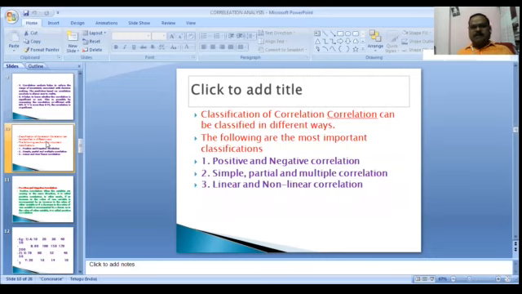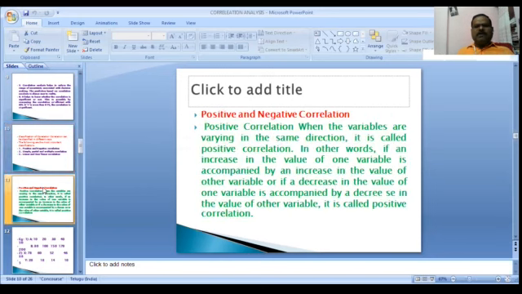Correlation is classified as positive correlation, negative correlation, simple correlation, partial correlation, multiple correlation, linear correlation, and non-linear correlation. Discuss one by one. What is the positive correlation?